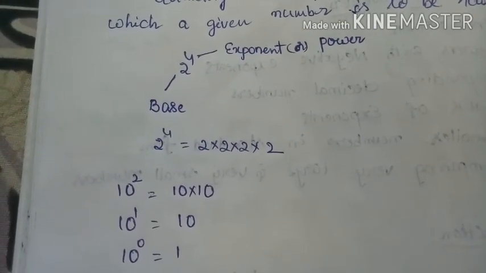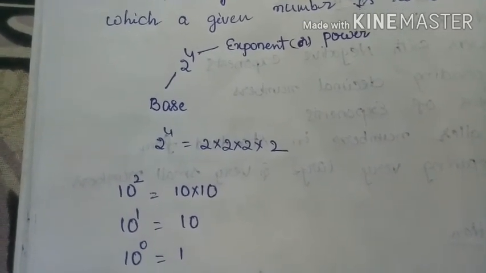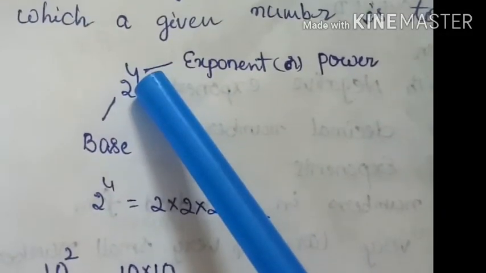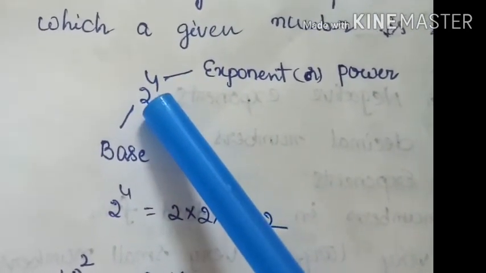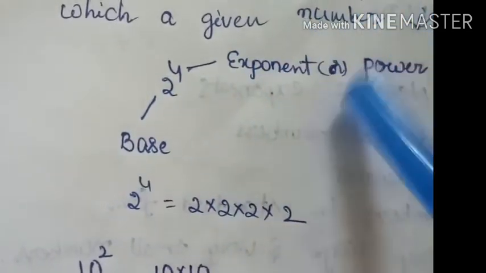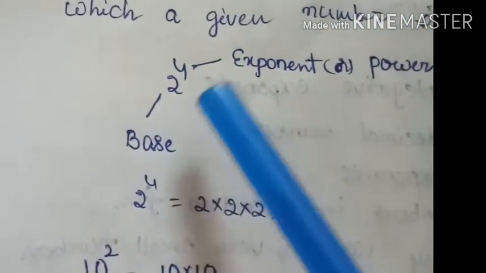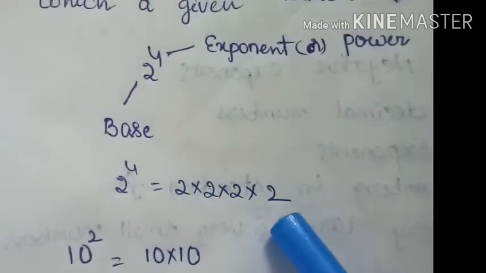Here 2 is the base and 4 is the exponent, or it is also called the power. The exponent 4 tells us how many times we should use 2 in multiplication. So we need to use 2 four times. That means 2 power 4 is equal to 2 into 2 into 2 into 2.